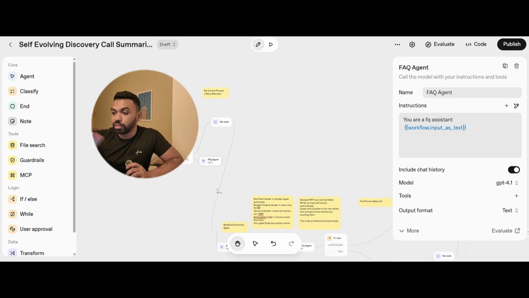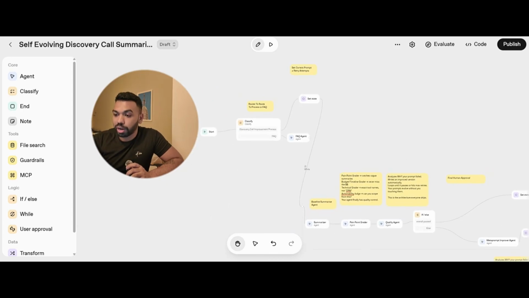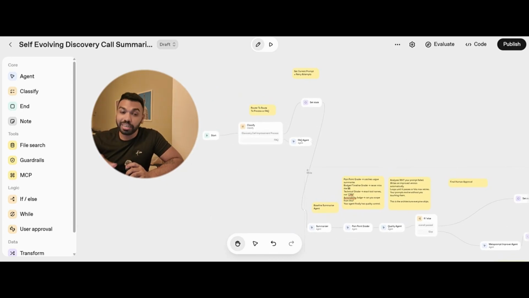So I'm in Agent Builder. There's a lot of things here, okay, and we're gonna walk you through the whole demo, don't worry. But if you need a really basic, simple starter guide into Agent Builder or building your first production AI agent, I'm gonna link this video right here so you can watch it in your own time and start building and deploying real production AI agents.